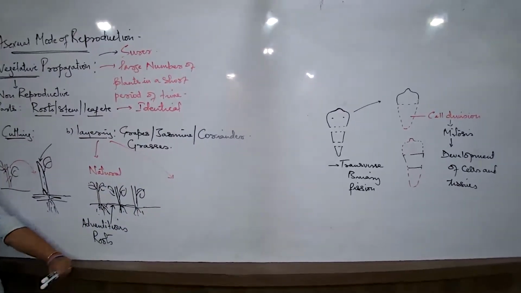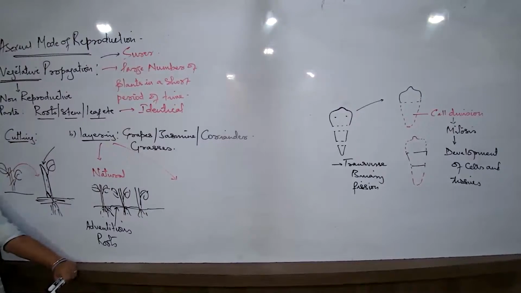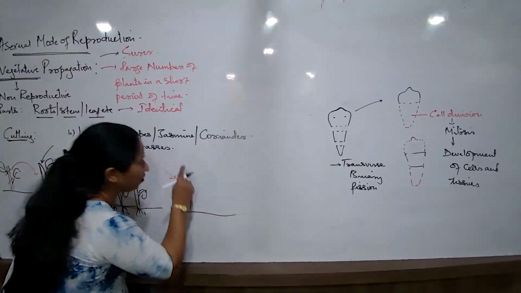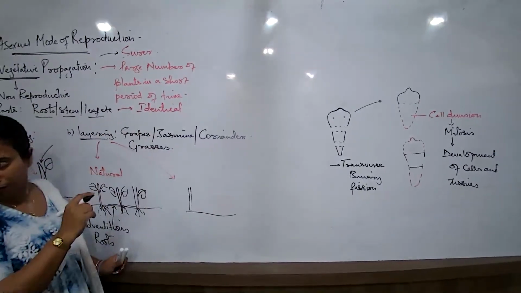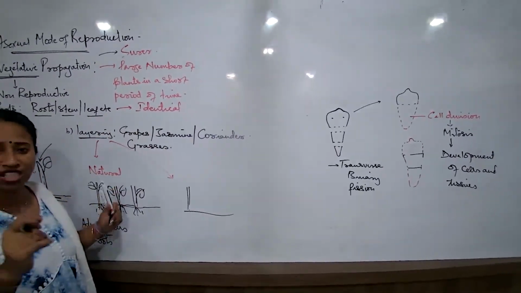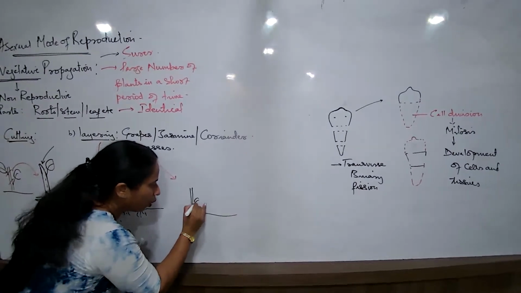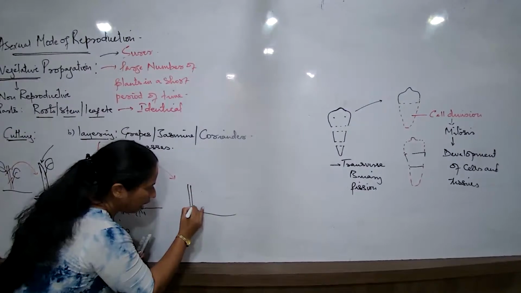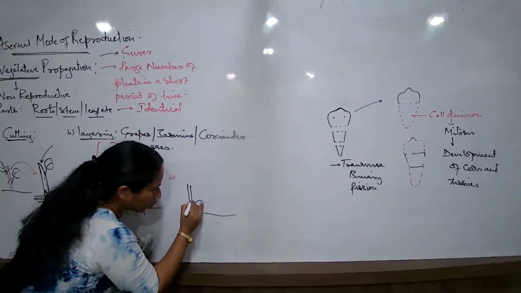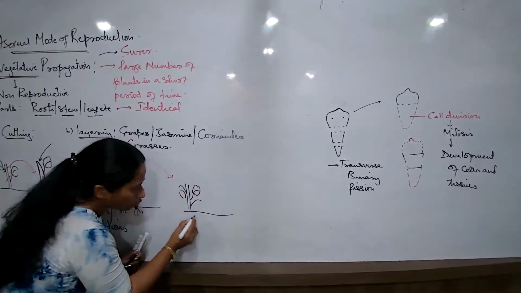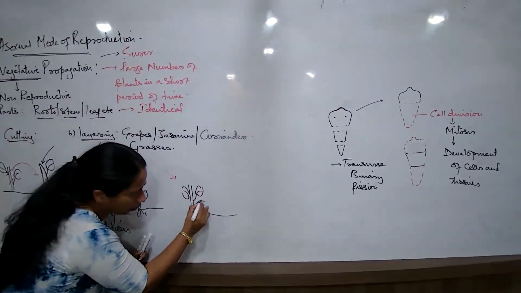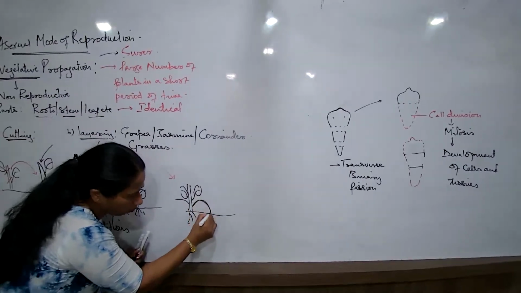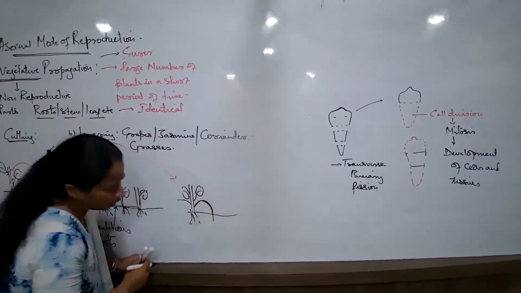What is the method? Artificial method means there is a little human manipulation. So what is the concept of artificial method? Say suppose now this is the grape or the jasmine, and the farmer wants large number of plants in a short period of time. So what he would do is, these are the branches. This is the particular plant, and this particular plant is giving rise to branches and then the leaves. So what would the farmer do is, he will try these branches which are developing, he will try to bend these branches and put them into the soil.